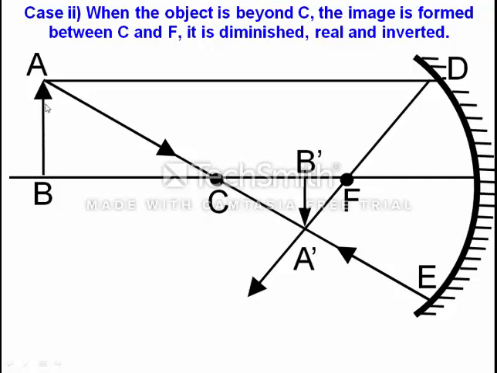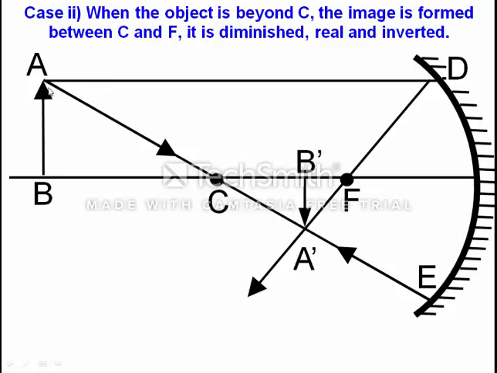From here many rays will be incident on the mirror, but we are taking only 2 rays. One ray, we say, is the ray AD which is parallel to the principal axis. We have known the rule that any ray which is parallel to the principal axis, after reflection will pass through the focus.